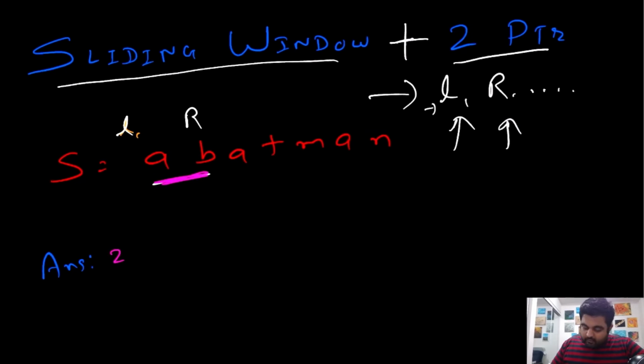Now we are going to update the value of our right pointer again. So the right pointer will come over here. Now at this point we need to check, amongst this A and B, does A exist somewhere? And we know that A exists over here.